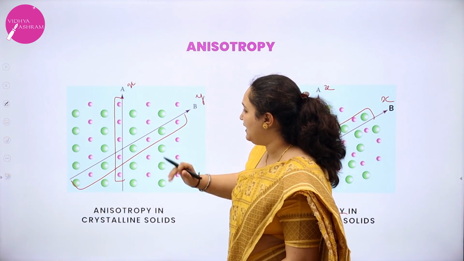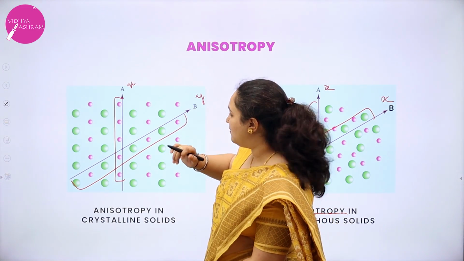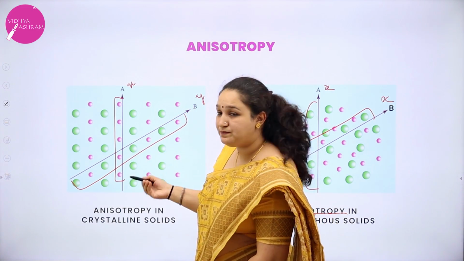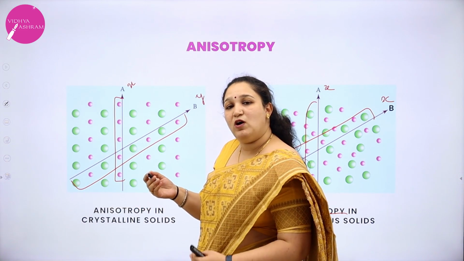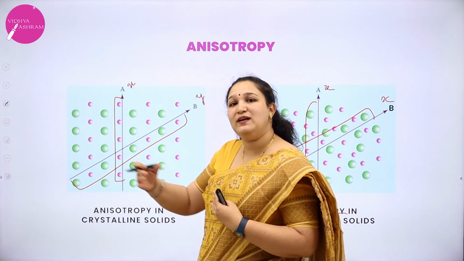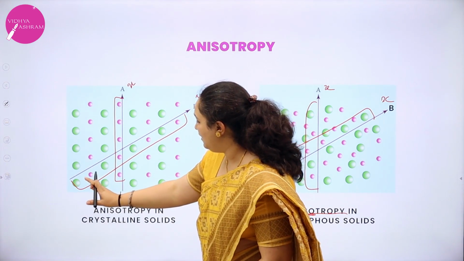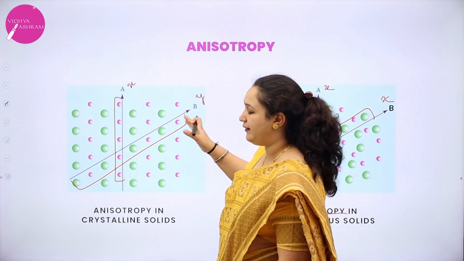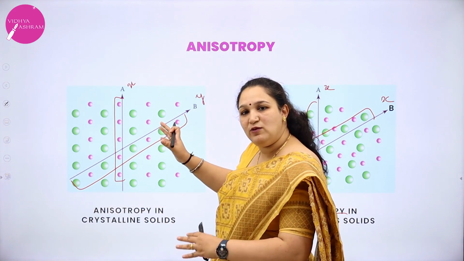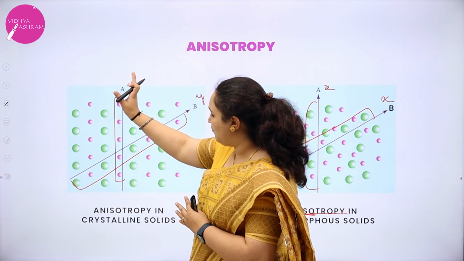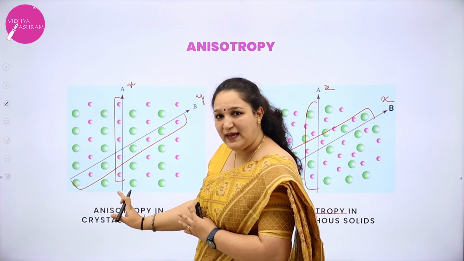You can see in this particular diagram itself, in this direction I got all pink color particles, correct? So I have got a different value because I have got only one kind of particles there, whereas in direction B I have got both the particles in alternate. So again the value will change because there are two different types of particles. Here the refractive index has one value because of one type of particle.